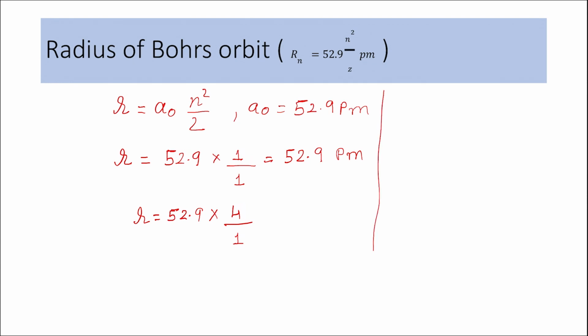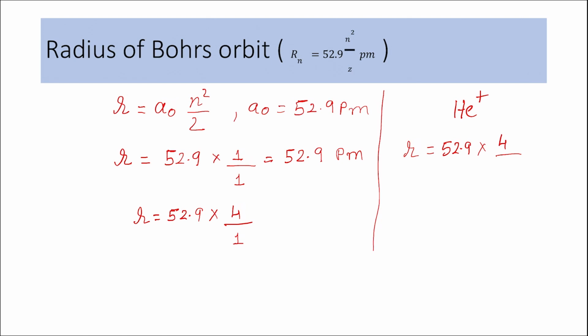Suppose I want to extend the same concept to hydrogen-like species. Let us say I want to calculate the radius of the second orbit for He plus ion. The radius of the second orbit for this ion would be equal to a naught, which is 52.9 times n square. N for the second orbit is 2, so n square would mean 4, by z.